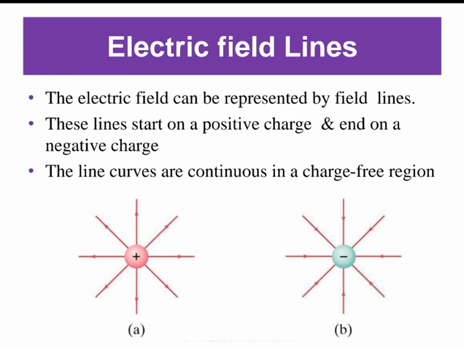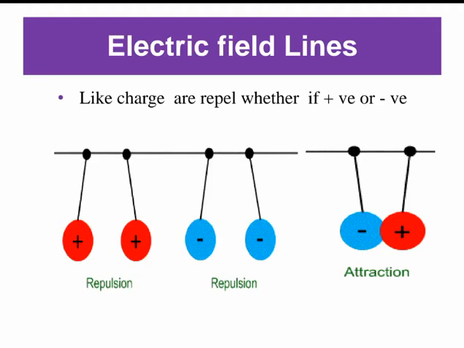Dear students, the concept of electric field was first proposed by Michael Faraday in the 19th century. Faraday always thought of electric field lines as a way to describe and interpret the invisible electric field. Dear student, electric field lines can attract or repel, whether the charge is positive or negative. An electric field is defined as a region in which an electric charge experiences a force.